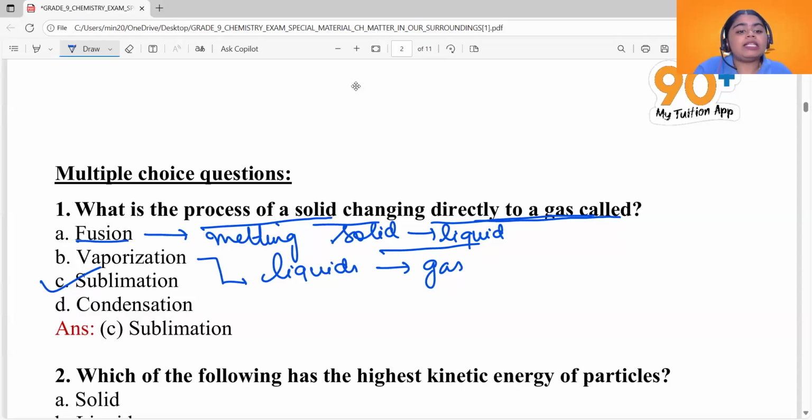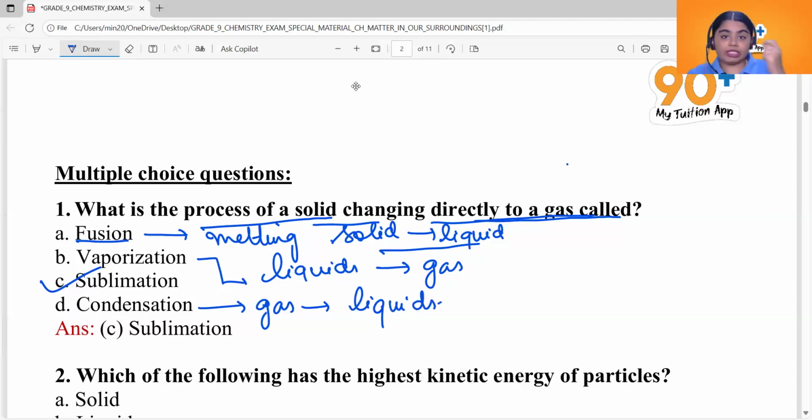Okay, now what is option D? Option D is condensation. Condensation we might know, right? Condensation is the process of conversion of gases to liquids. Okay, so we have the answer here as option C, sublimation. The solids directly undergo the process to get converted into gas.